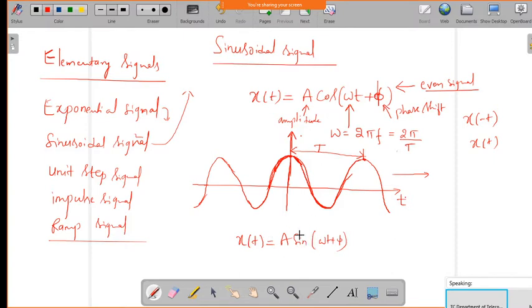Both cos and sine are sinusoidal signals only. It is a group of sinusoidal signals, but the function whatever we define, that differs. So the cos function is an even signal and it is symmetric about the vertical axis. And if you plot the sine signal, you can see here, this is the sine signal, and here the phase is 90 degrees, and here the phase is 0. Whatever phi we define, that defines the phase.